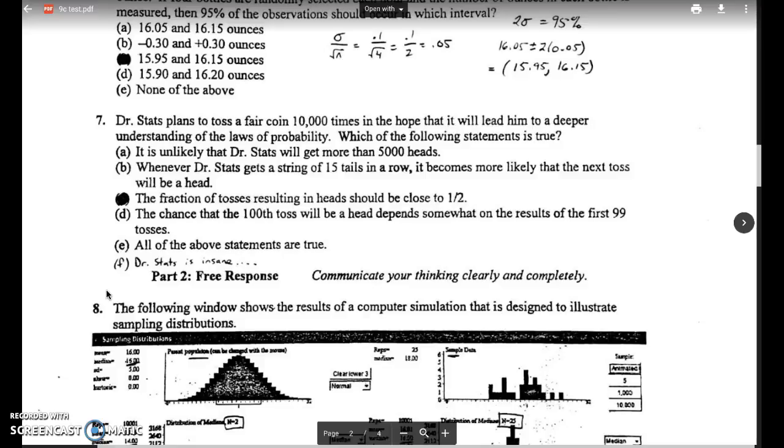And then I just threw in choice F as a joke. Dr. Stats is insane. Anyone who's going to go out and flip a coin 10,000 times obviously has too much free time on their hands.